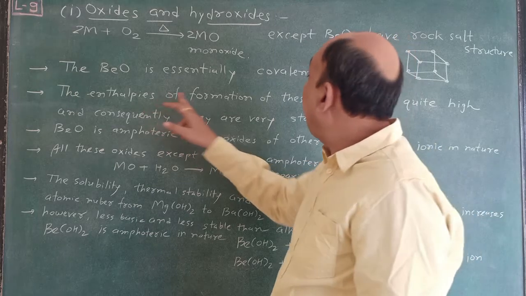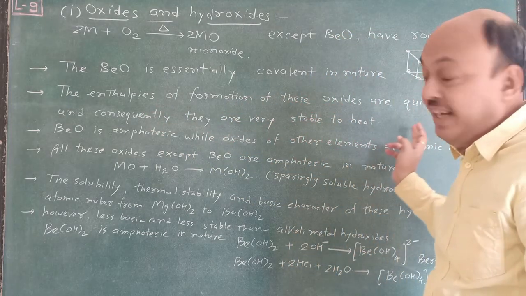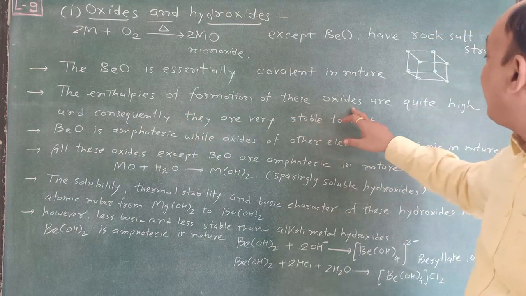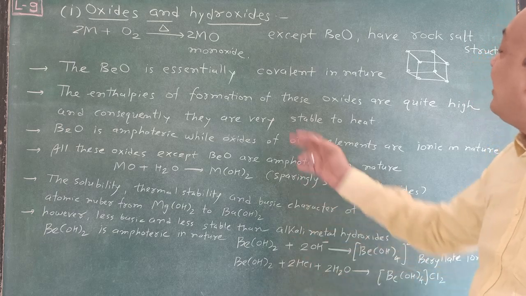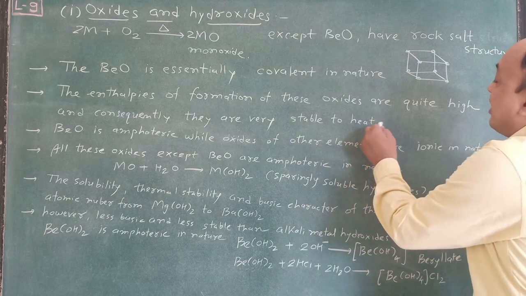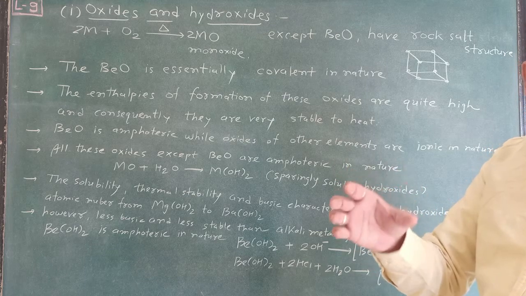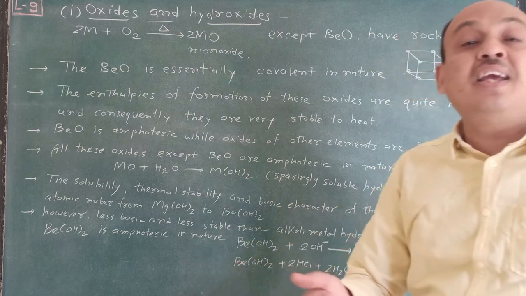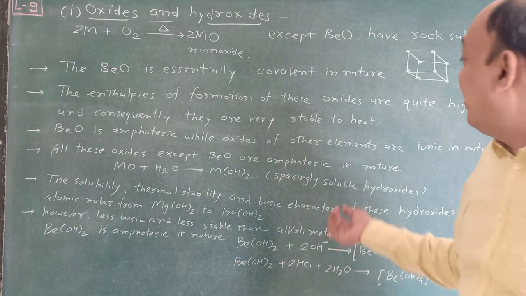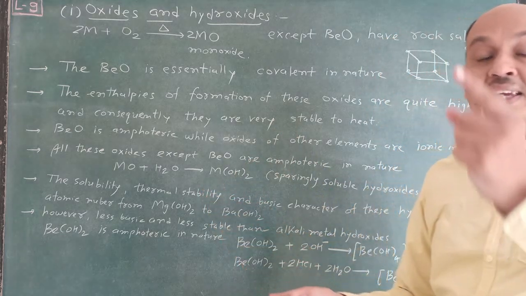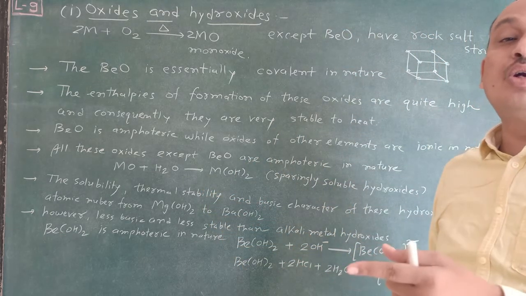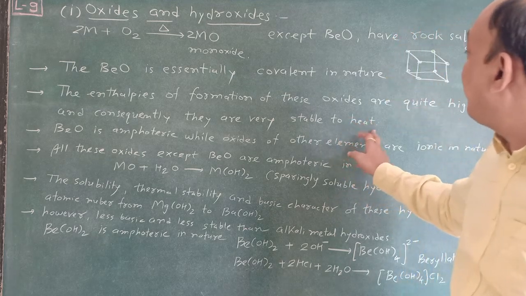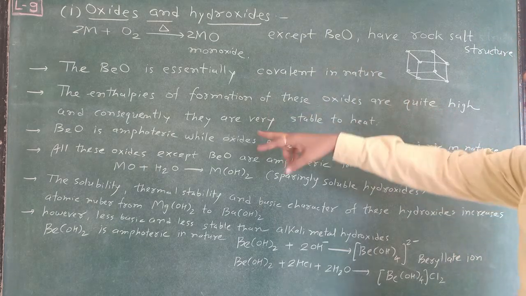The enthalpies of formation of these oxides are quite high, and consequently they are very stable to heat. Be2+ has a small size, and ionization enthalpy is very high, not less. It is very important: ionization enthalpy of beryllium is high, and going down the group from top to bottom it decreases. Remember this one.